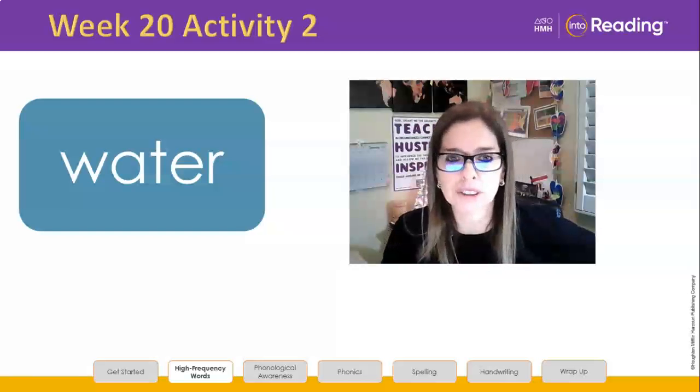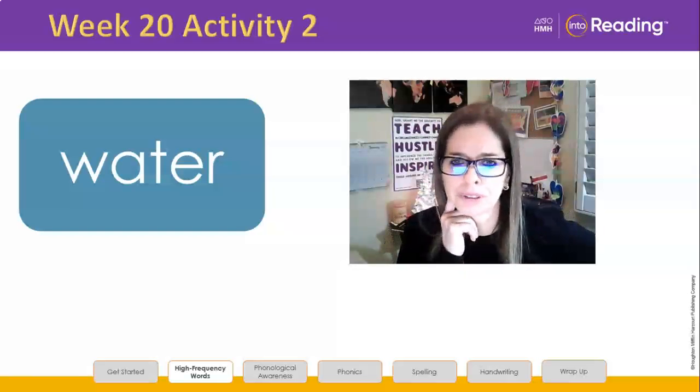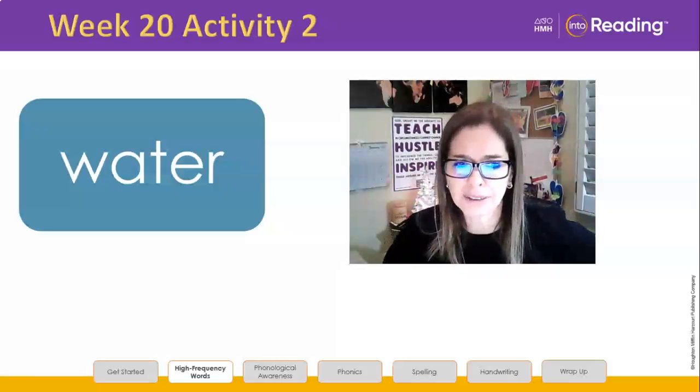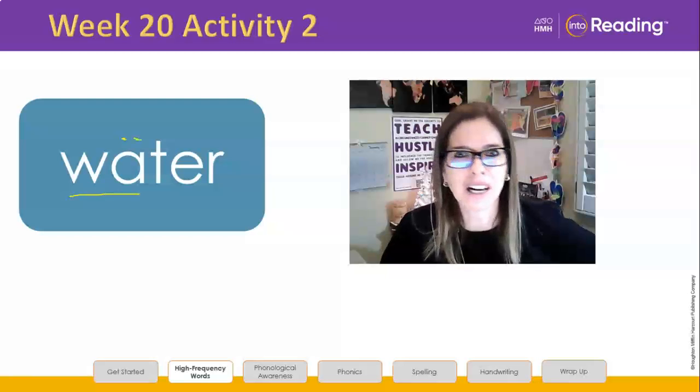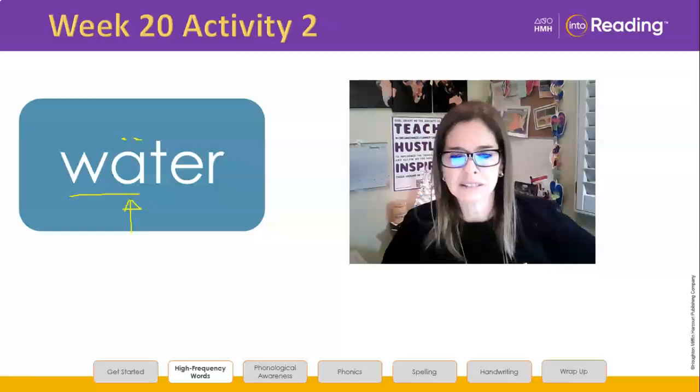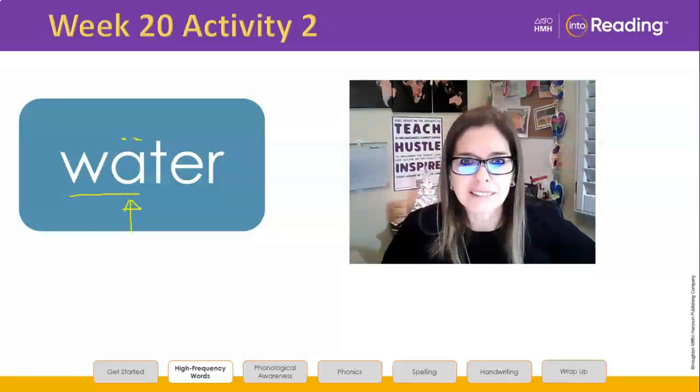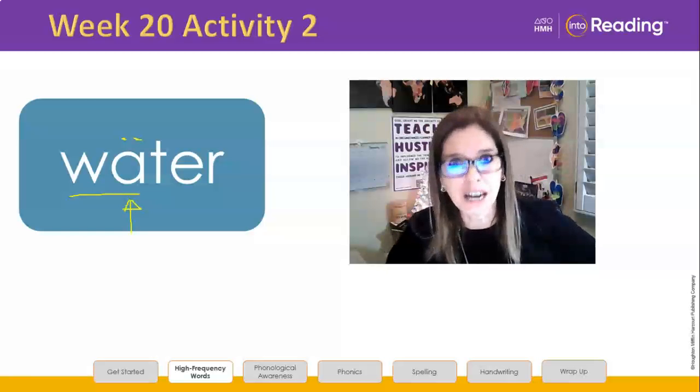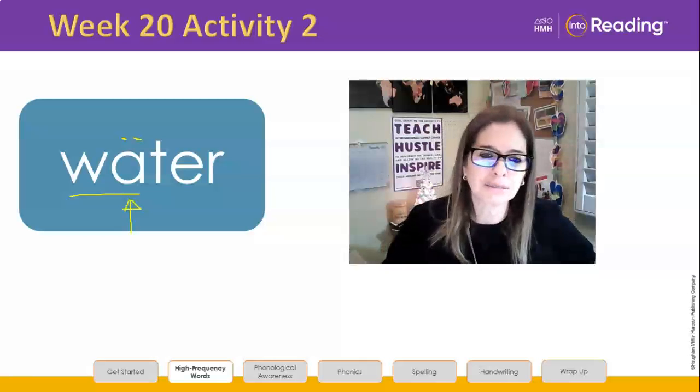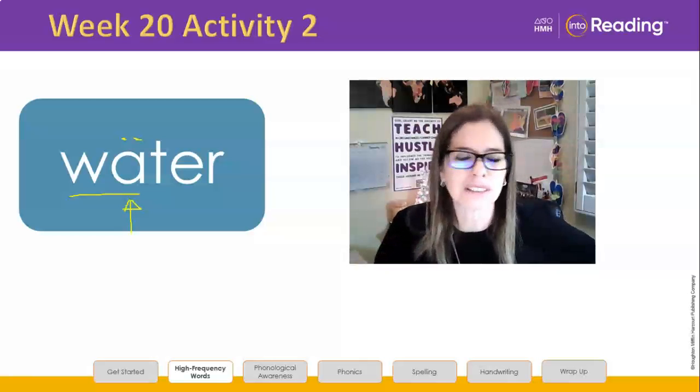not the letter names. So, in water, what do you notice? What do you wonder? This vowel, we always notice, we always wonder about the vowels, right? In wa. In wa. What is this vowel saying? It's making the ah sound, isn't it? Wa. That's very common, isn't it? It's irregular, but it's very common. It happens a lot, so we know WA is wa most of the time.